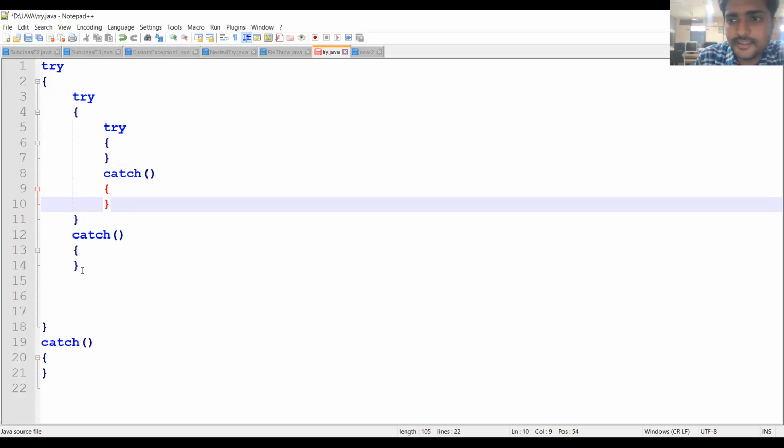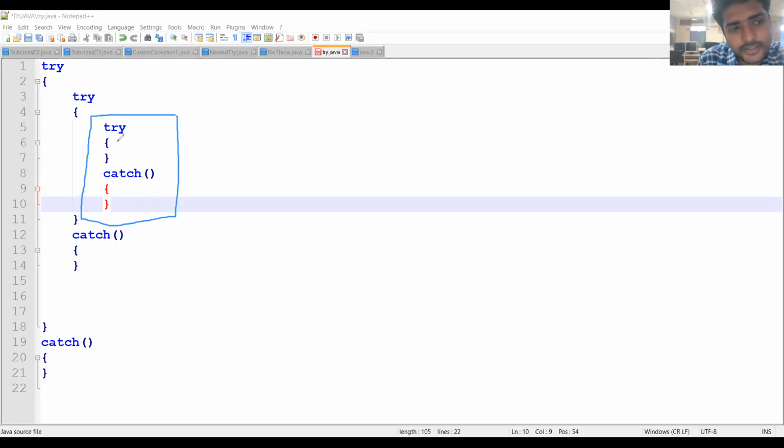So check this one. This is the nested try block. Let us identify the inner try block and outer try blocks. So let us see this one. This is the innermost try block.